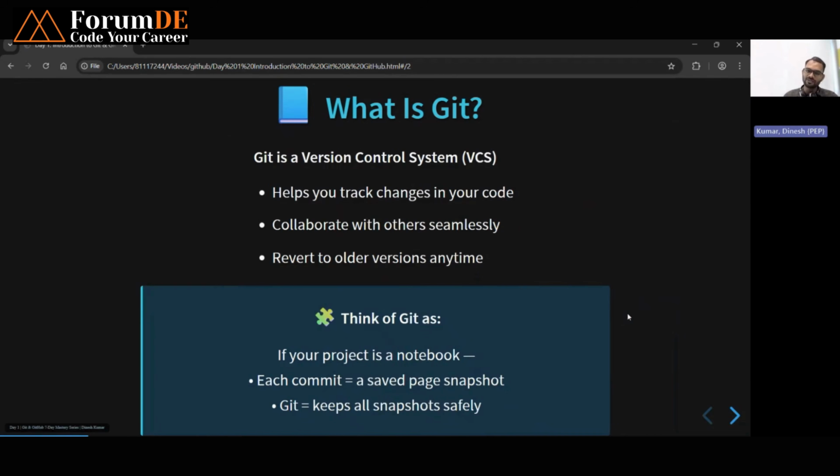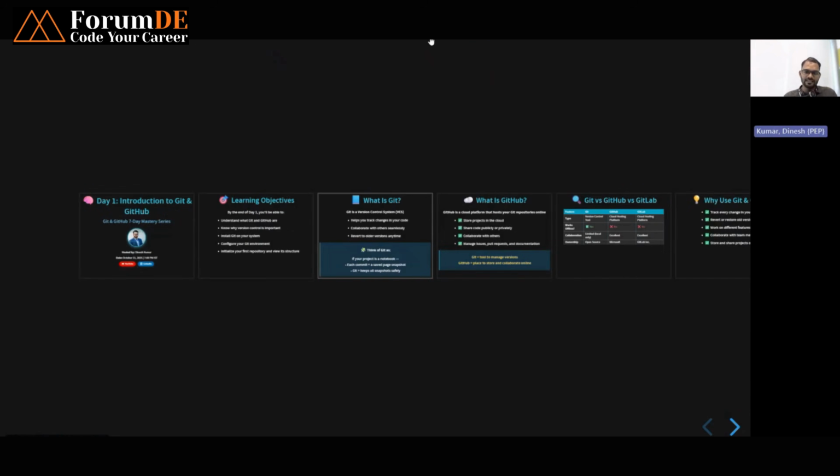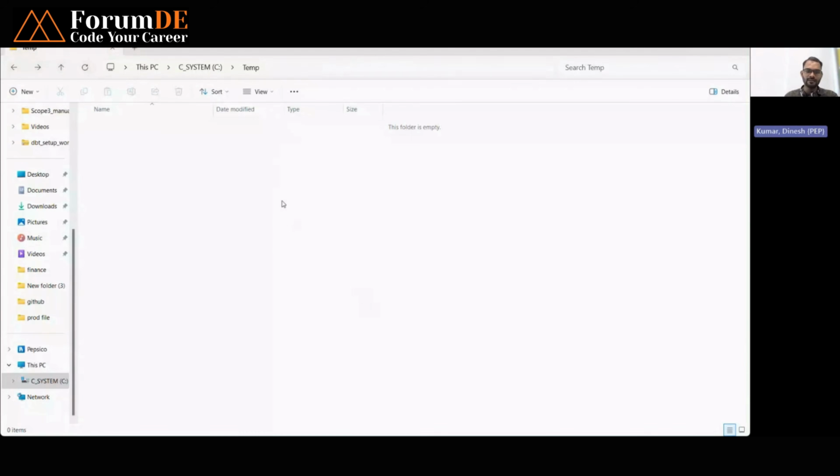So the first question is: what is Git? My first question always coming to mind is, what is Git? Basically, Git is a version controlling tool where we keep all the versions which we have made in the past. For example, suppose that I have one project.